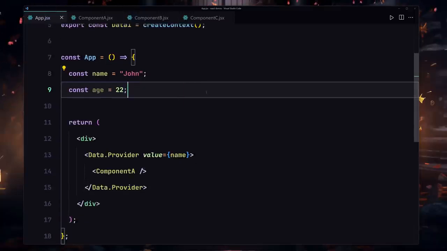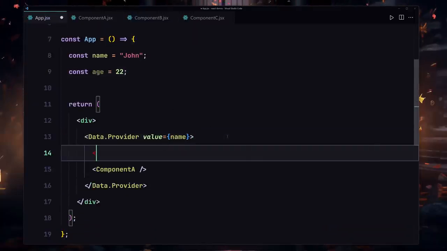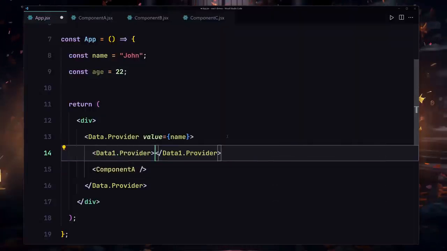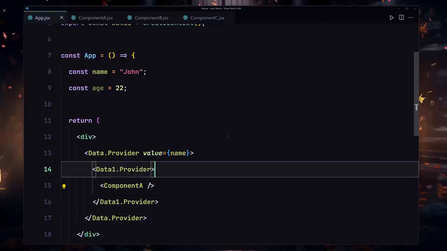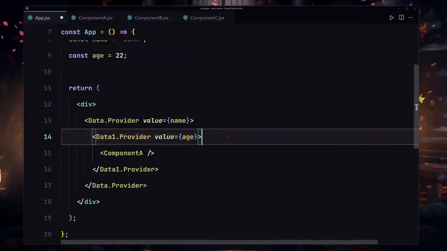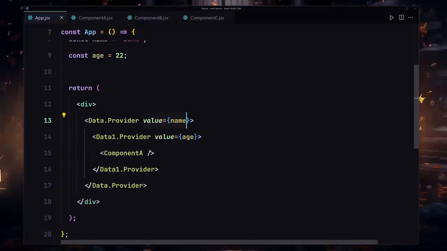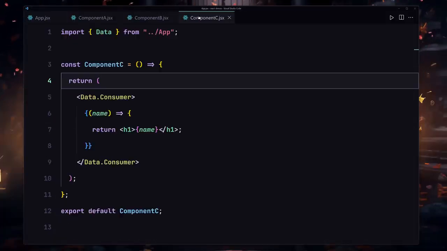Okay, and now if you want to pass that into our component, in that situation we are going to be using our data1 and then dot, and we have our provider, and this provider allows us to pass our data. So I'm going to wrap that right here, and once again we are going to be using our value, and in this case we are going to be passing the age as a value right here. We already provided the name, but now in this case we are going to be passing the value. So now that we successfully passed this data, we have to go into our component C, and we have to consume that data or grab that data.